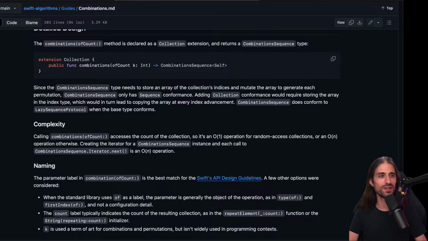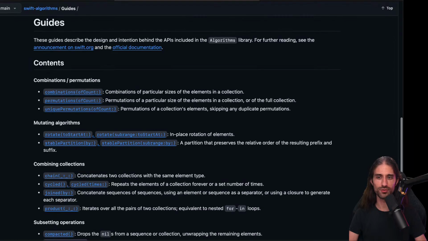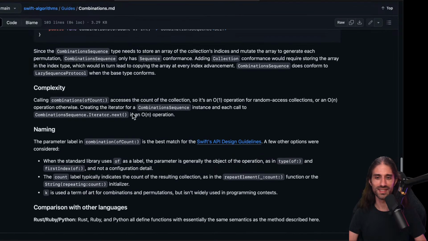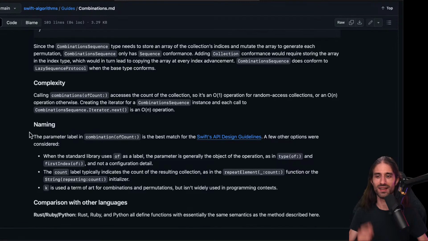Okay, I'm noticing that it's already 20 minutes in the live stream, so I need to go over the functions and not just spend too much time dwelling on one. So I will leave that aside. What do they say next? They talk about the naming. So the parameter label in combination of count has the best match for the Swift API design guidelines.